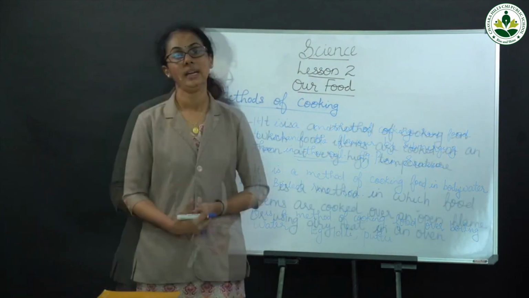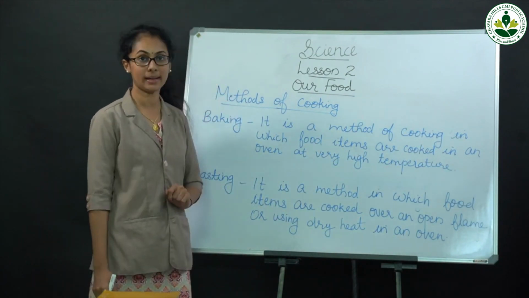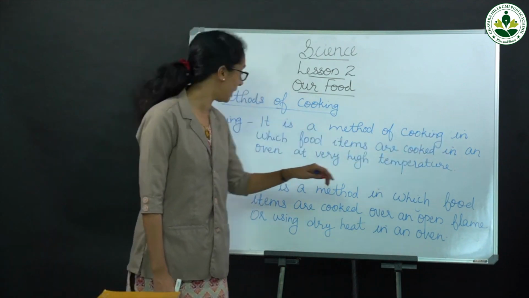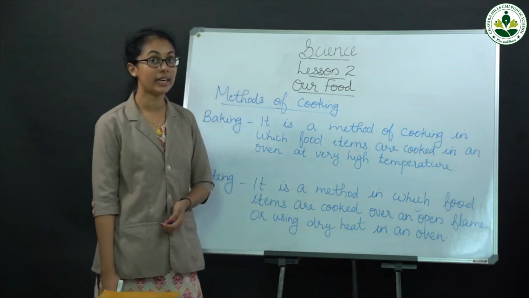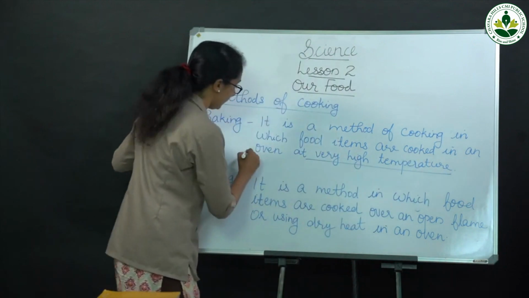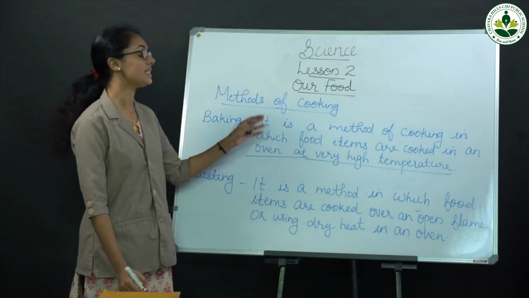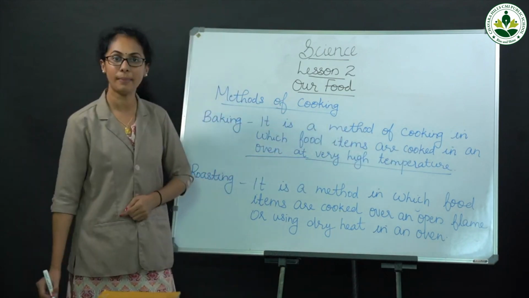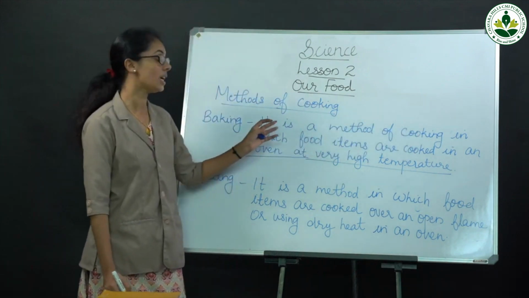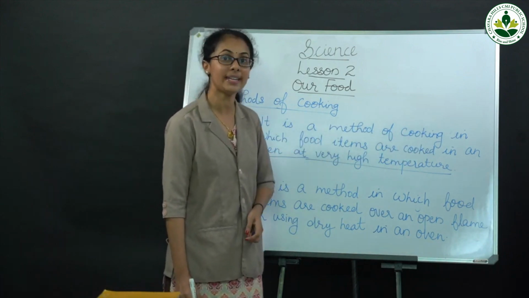The next method is baking. What is baking? It is a method of cooking in which food items are cooked in an oven at very high temperature.